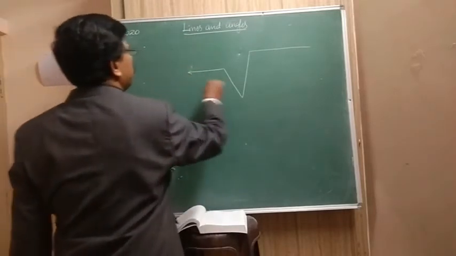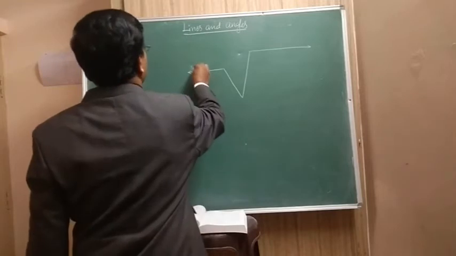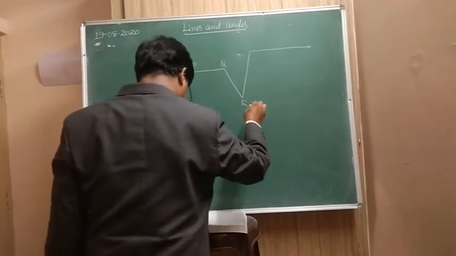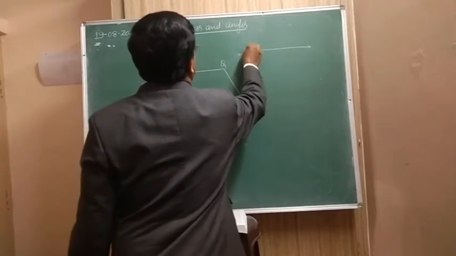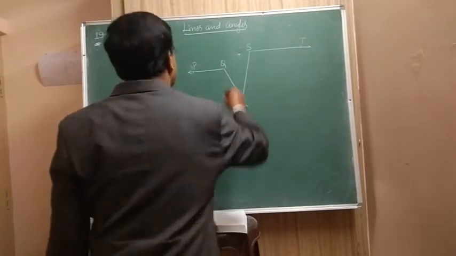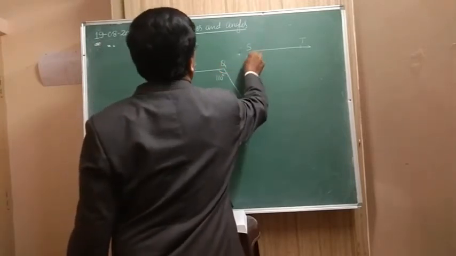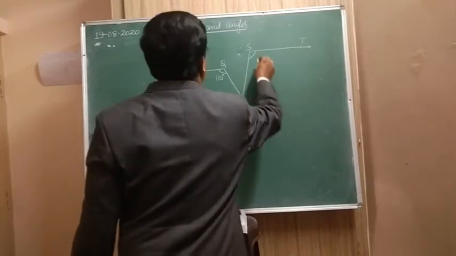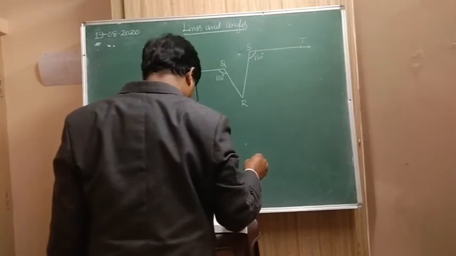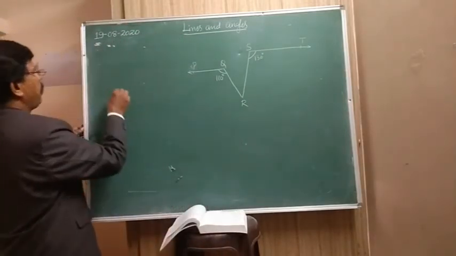So it looks like this. This is P, Q, R, and this is S, and this is T. Here this is 110 degrees and this is 130 degrees. Okay. Now in the figure